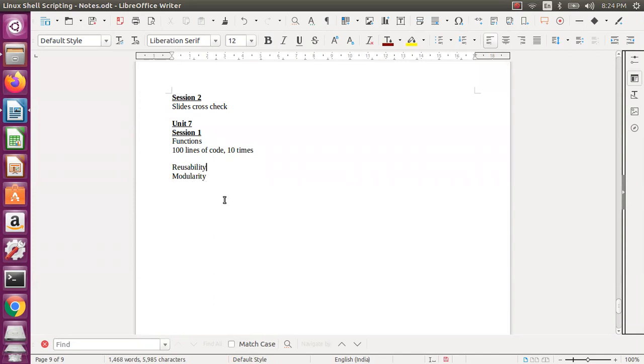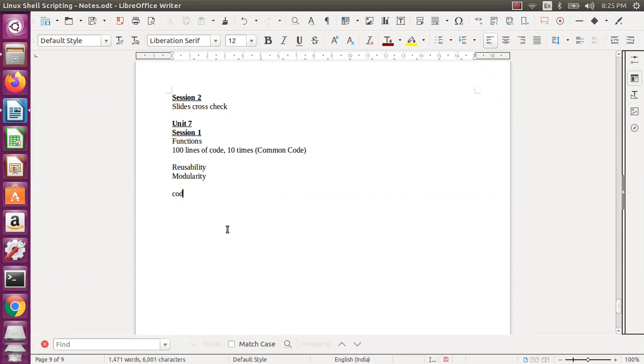So we'll see that. What do you mean by reusability? What do you mean by modularity? As we discussed, 100 lines of code 10 times. Let us assume we say this as a common code. If we say this is common code, it means this code is repeatedly the same, so we are using that one at 10 different places. Let us assume you are doing a program like prime number calculation, checking whether the given number is prime or not at 10 different places, with the same code actually.